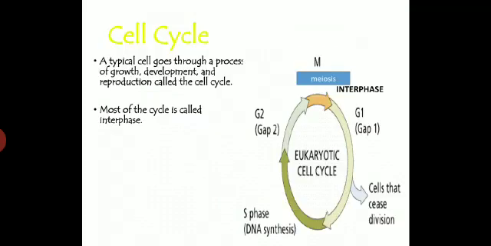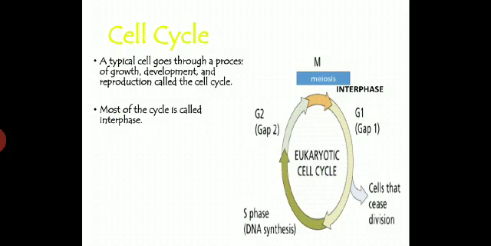Before any division, we very well know that there is a cell cycle. Before any division takes place, the cell should pass through interphase, which is a resting phase where the cell prepares itself for division. A typical cell goes through a process of growth, development and reproduction called the cell cycle.